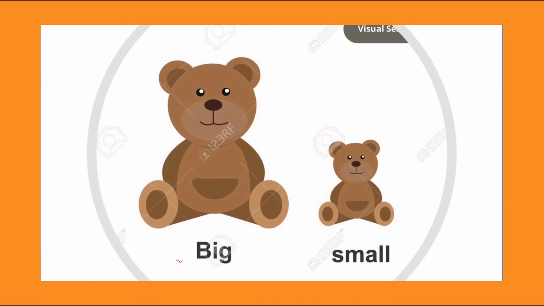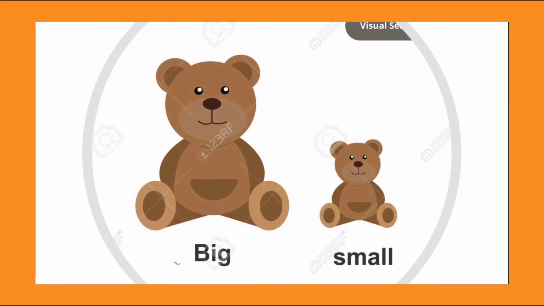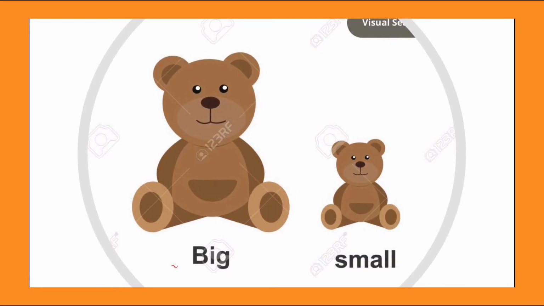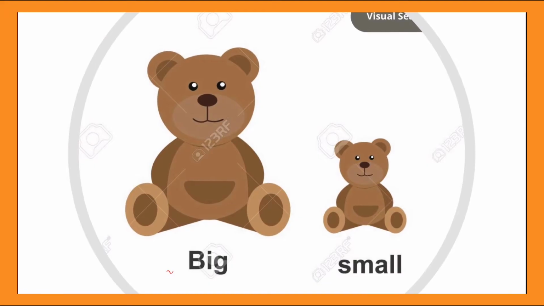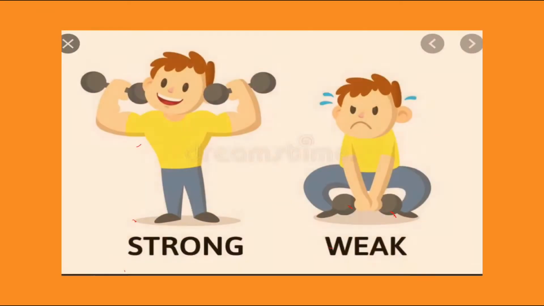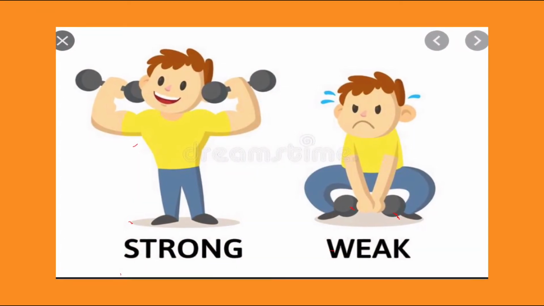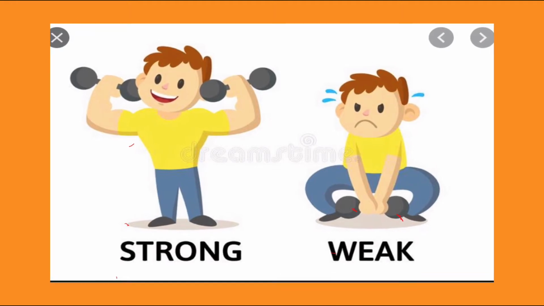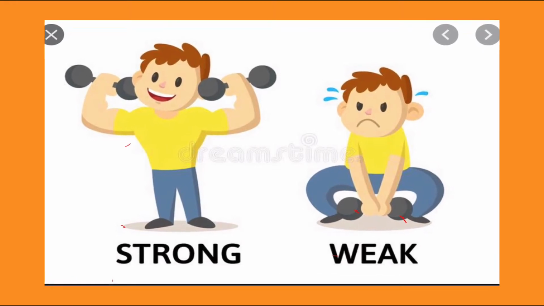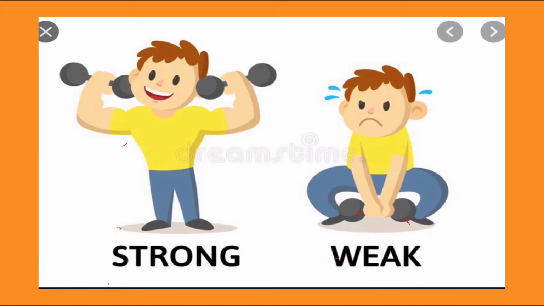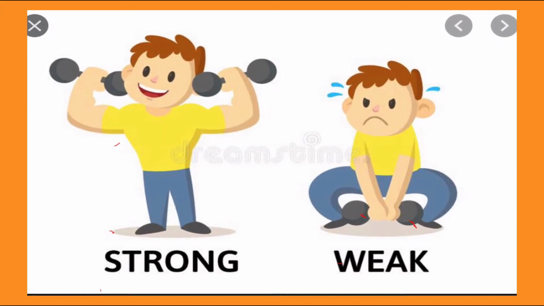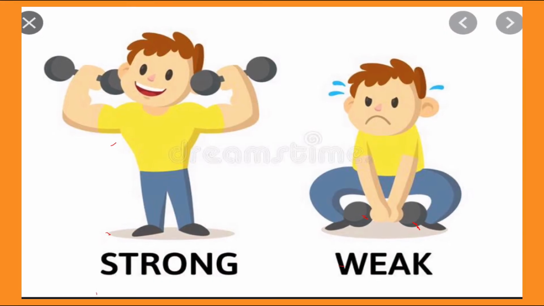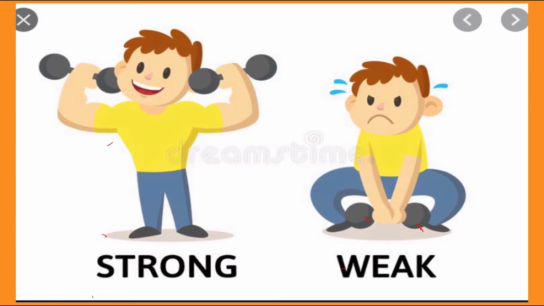Okay, big. The first picture is a big bear. The bear here is big. The second one, it's small. Small. The first picture, we have strong. This guy is strong. He can pick up the weights. He is doing weightlifting. And what about the second picture? This guy is weak. Weak. He cannot pick up the weights.